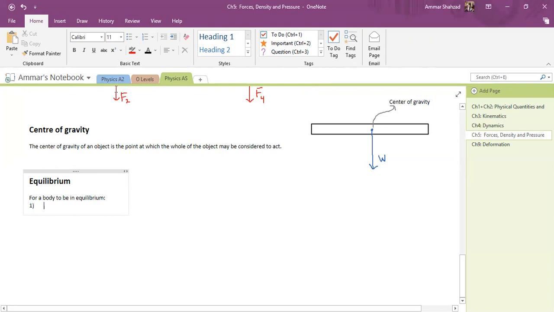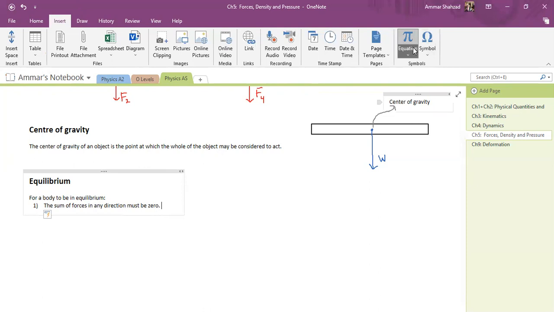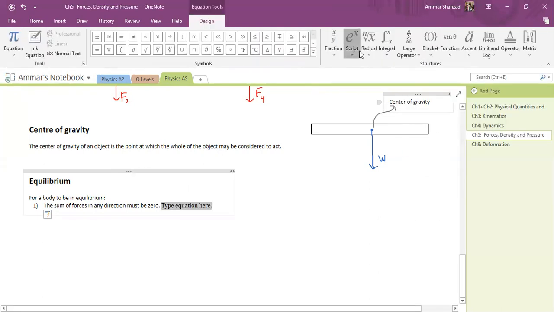First one is the sum of forces in any direction must be zero. Balanced. That basically means, let me insert an equation over here, that F resultant is equal to zero. Okay, that's the first rule.